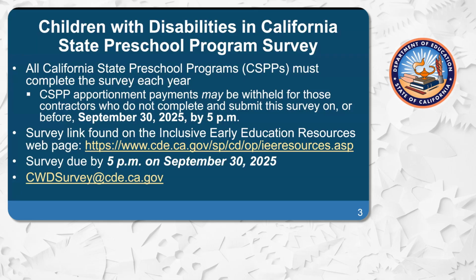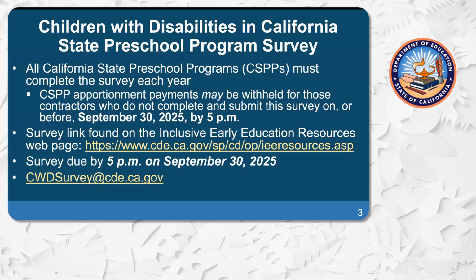The link to the live survey can be found on the Inclusive Early Education Resources page at https://www.cde.ca.gov/sp/IEERESOURCES.asp.